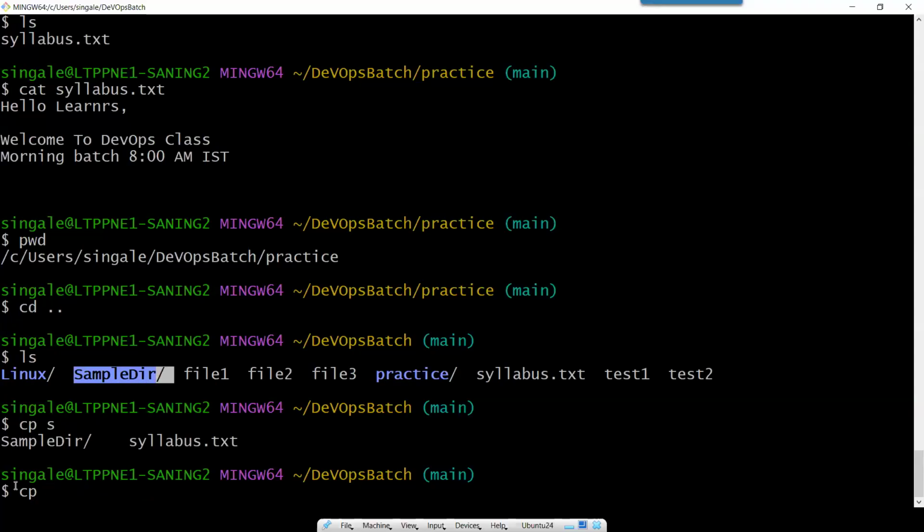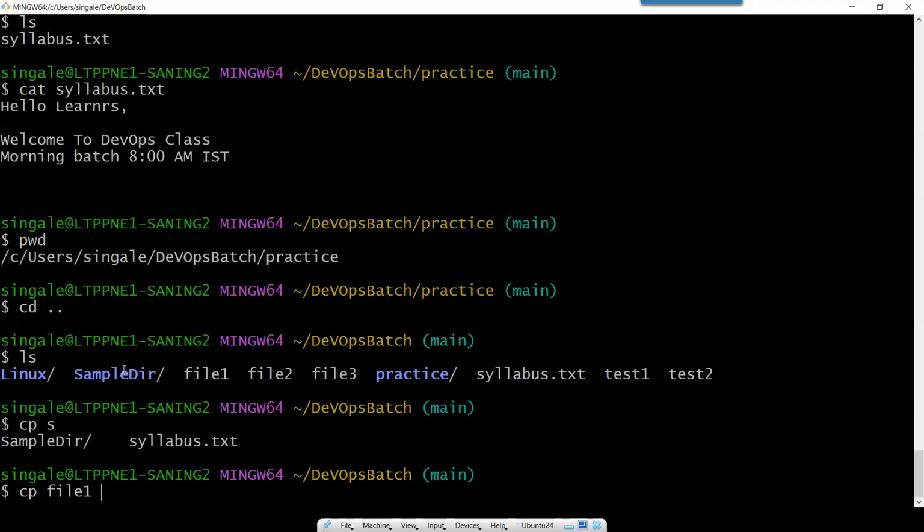So we have learned the cp command, and whatever command we are using in Linux, it will have the same pattern. Command name, source, and destination. Means first we have to define the source of the file, and then we can define the destination. So what is source? Source is the current folder. So I will type cp file one, and where I want to keep this? I want to keep this into sample directory.